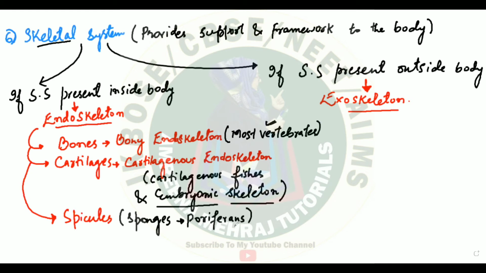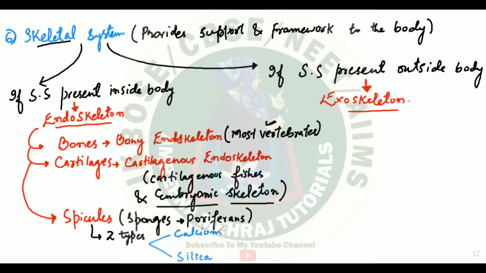Once I say sponges, I'm referring to the poriferans. Now these spicules are of two types. What are the two types of spicules? One type of spicule is made up of calcium. You have other type of spicules which is made up of silica. So based on their composition, you have spicules made up of calcium, you have spicules made up of silica.